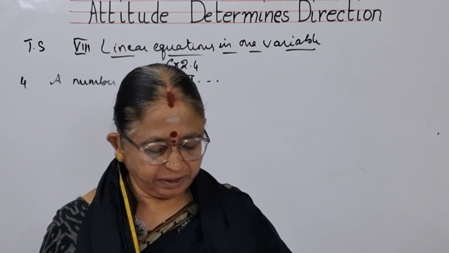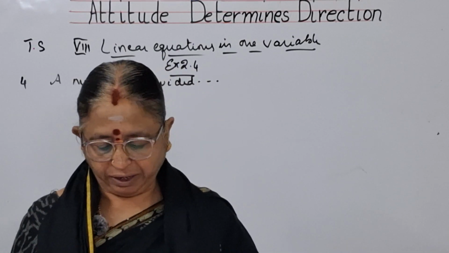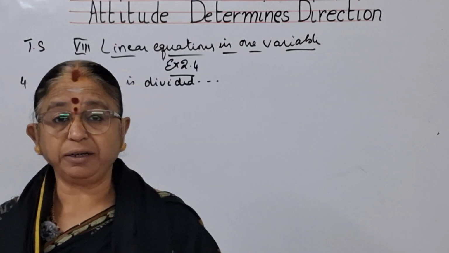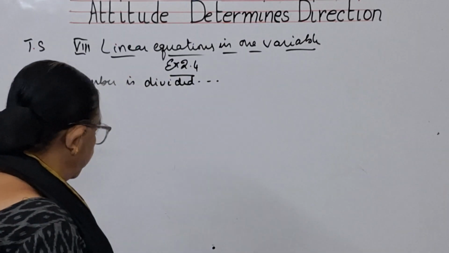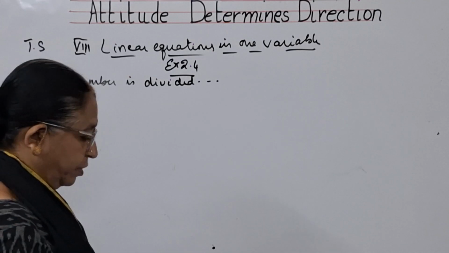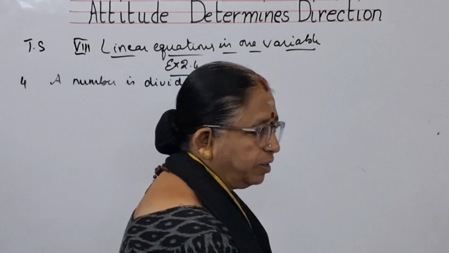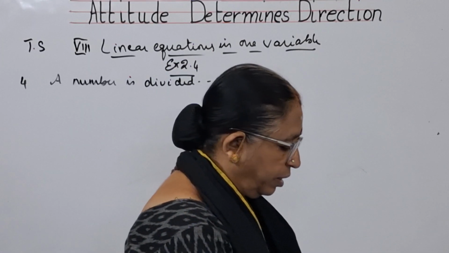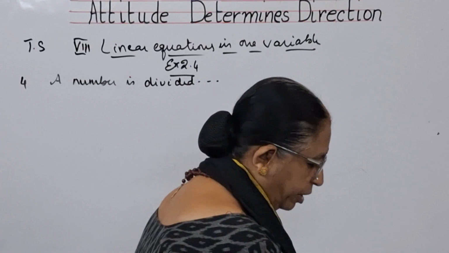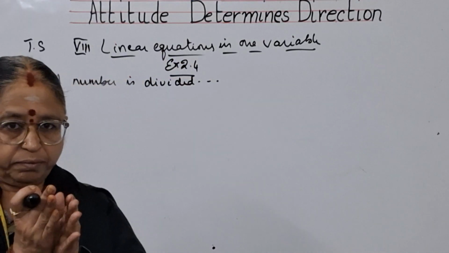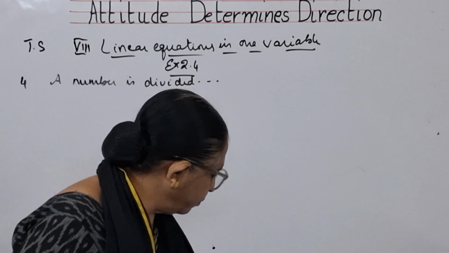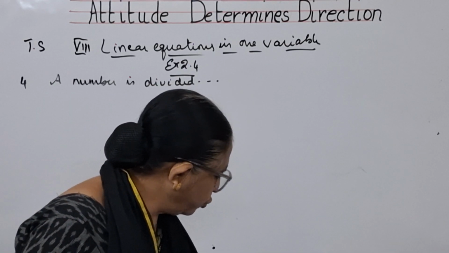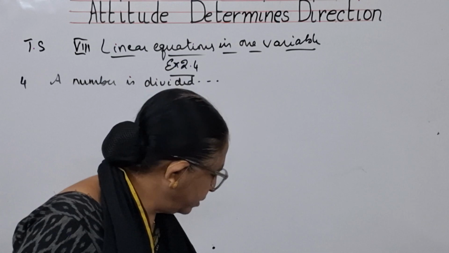If the two parts are in the ratio of 5:3, find the number and the two parts. One part is 10 more than the other. So, what do we consider, children? A number is divided into two parts, so one part is 10 more than the other.